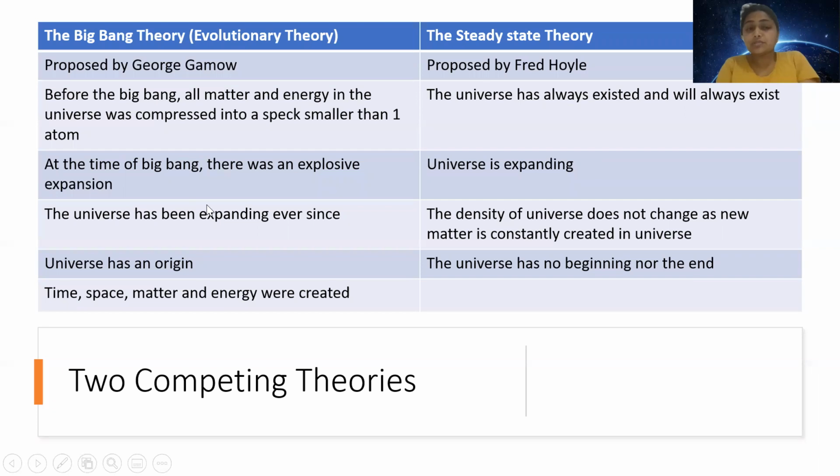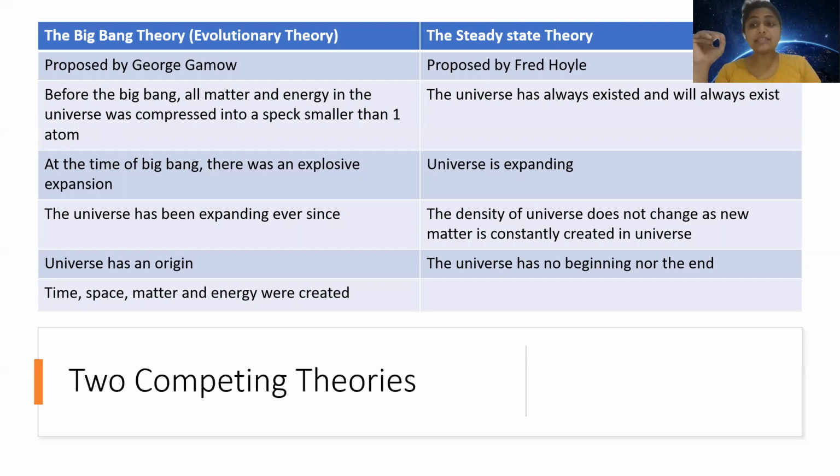The Big Bang Theory is also known as evolutionary theory. It was proposed by George Gamow. In Big Bang Theory, it is assumed that before the Big Bang, all matter and energy in the universe was compressed into a speck smaller than one atom, a singular atom. At the time of Big Bang, there was a rapid expansion, an explosive expansion. Please bear in mind, it's not an explosion, but an expansion. The universe has been expanding ever since.